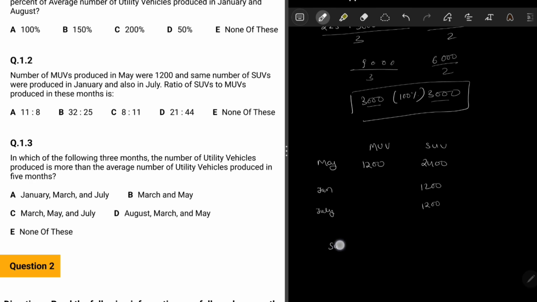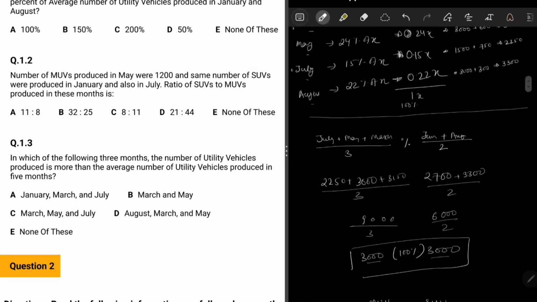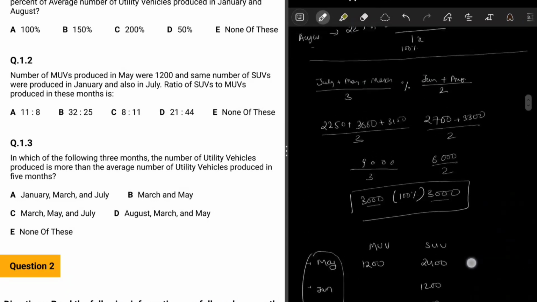Find the ratio of SUV to MUV. What we need to find is the ratio SUV versus MUV produced in these months, right? Now it is said not any individual month but all of these months, so we need to find the rest of the values, then add them up and divide. In that case, we will be able to find the ratio amongst these months.